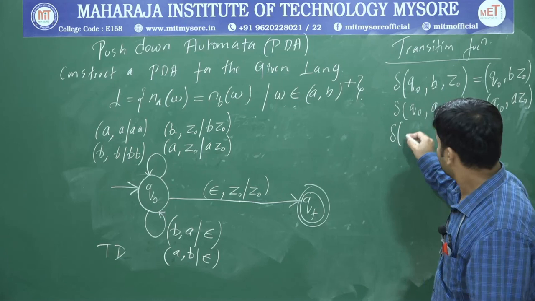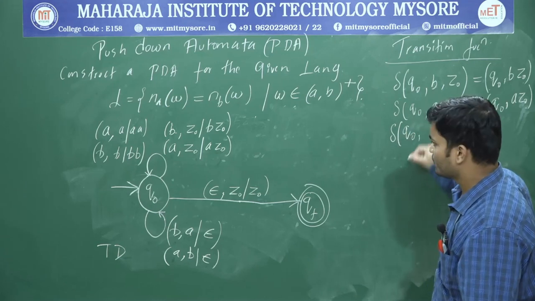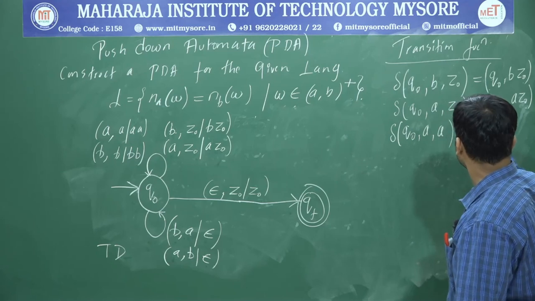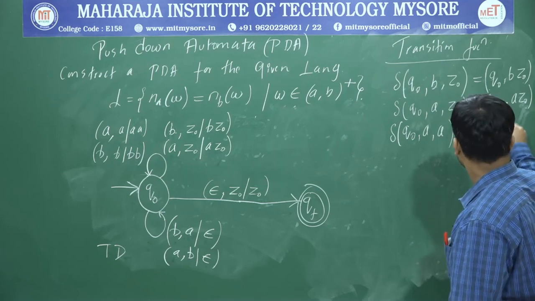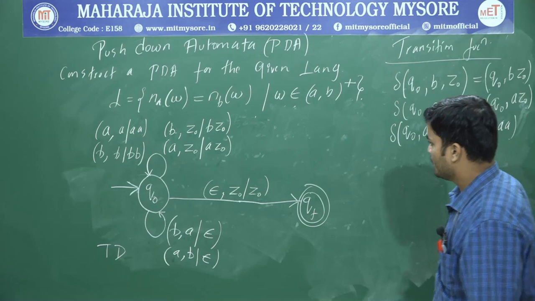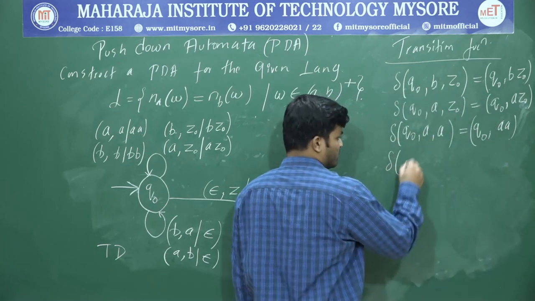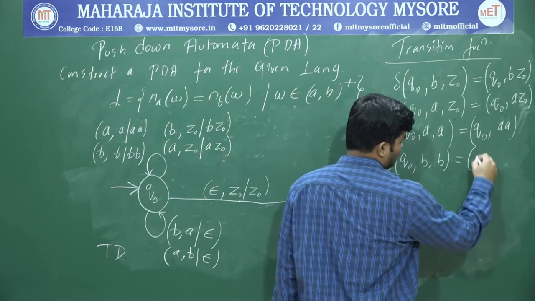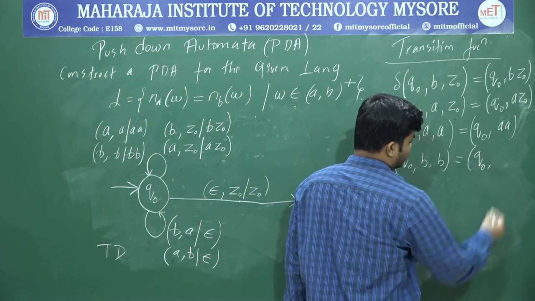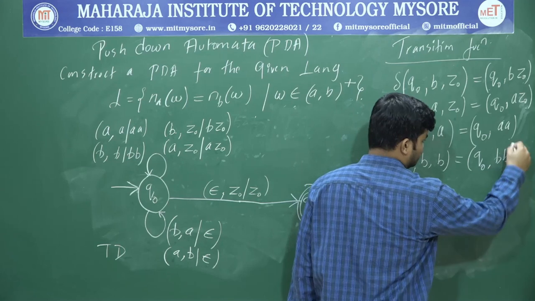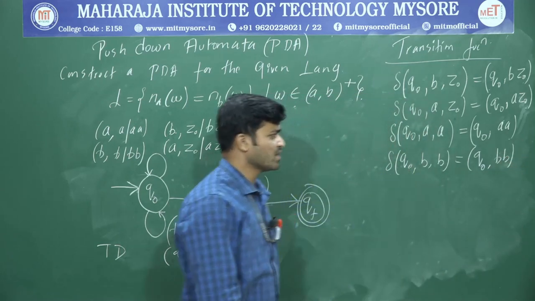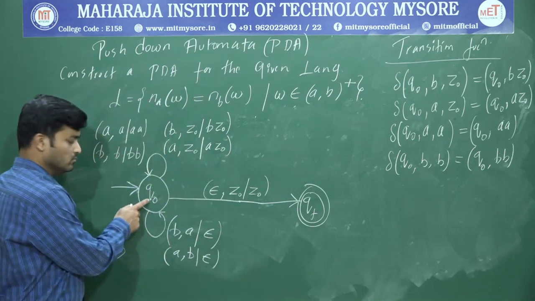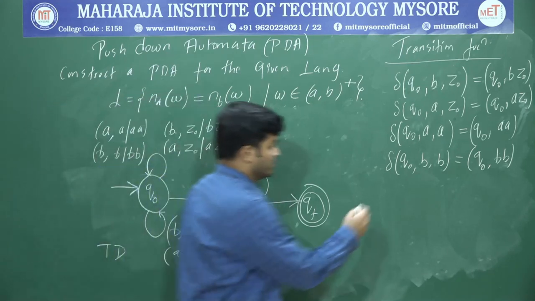Delta of Q naught, A comma A is equal to, again I am going to maintain the same state, Q naught comma A. Next, delta of Q naught comma B is equal to, I am going to maintain the same state, that is BB. So the meaning is, whenever I get the same symbol, I am going to perform a push operation and I will return to the same state Q naught. So what is the next one?